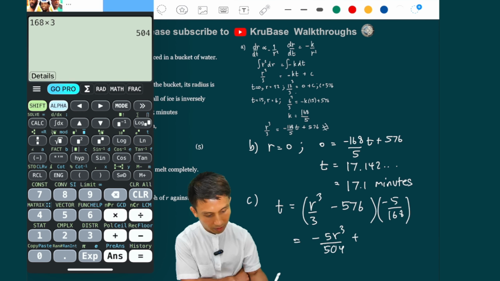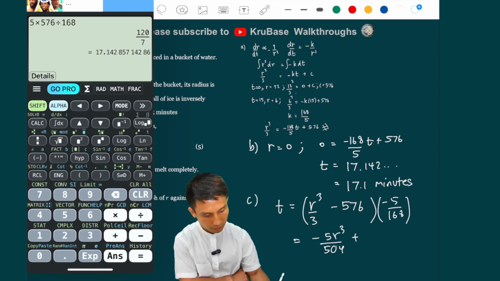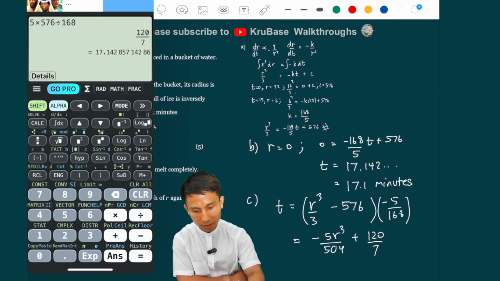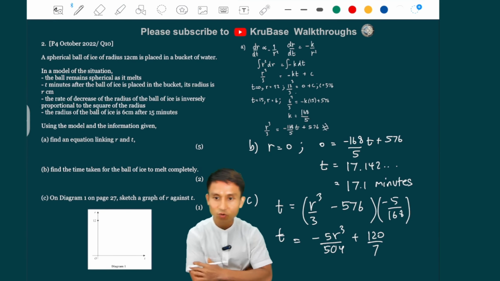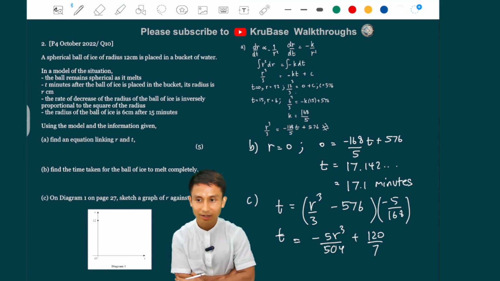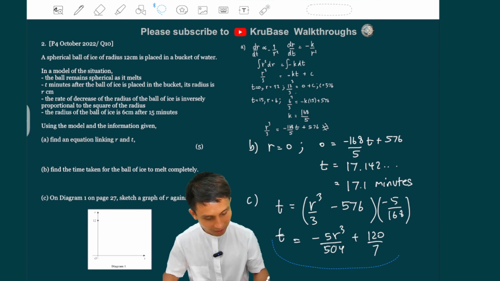And you will see the point here. I'm just doing the math first. Now the point here is that when we get t as a subject, we know that it is called a cubic function. But that is only when you plot t against r. Okay, so let's have a look.